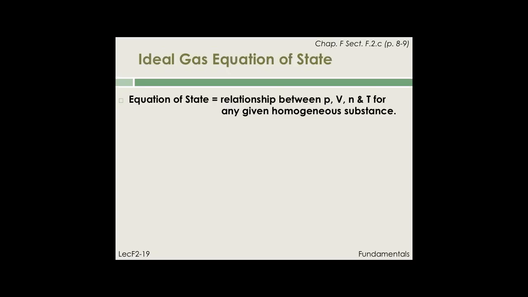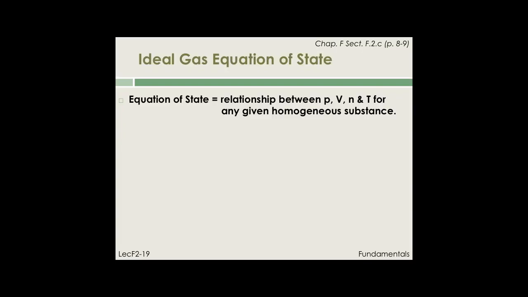Every pure substance can be described by a particular equation of state. Late in the 19th century, scientists drew the truly amazing conclusion that under the specific conditions we will discuss in the next lecture, all gases obey the same equation of state. In other words, under specific conditions, the relationship between P, V, T, and N is the same for all gases. This equation of state is called the ideal or perfect gas equation of state.